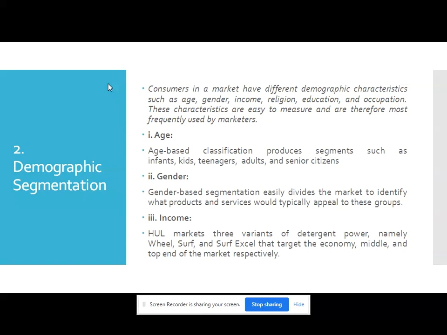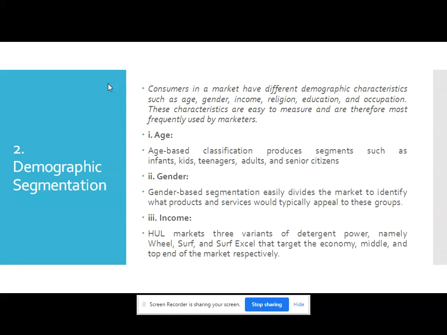These characteristics are easy to measure and are therefore most frequently used by marketers. One of the reasons for their popularity is that demographic characteristics are closely related to the consumer's needs, wants, and preferences. This correlation between demographic characteristics and consumer behavior lends support to this type of segmentation.